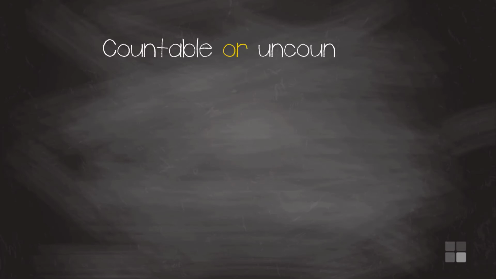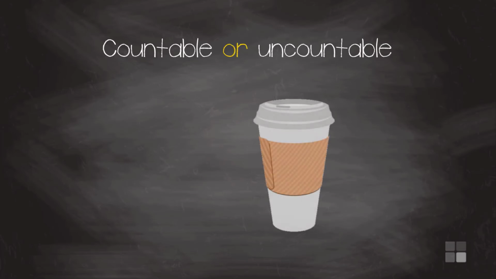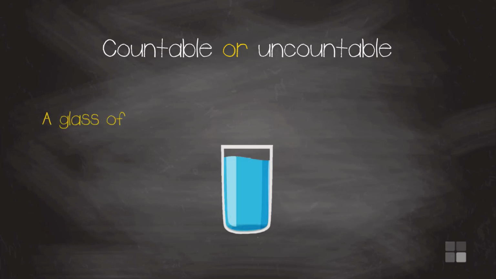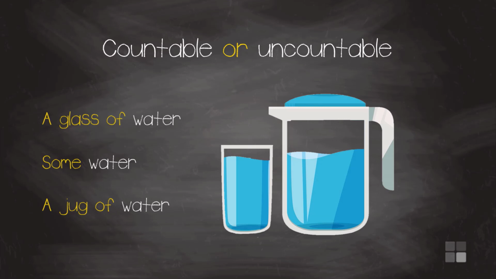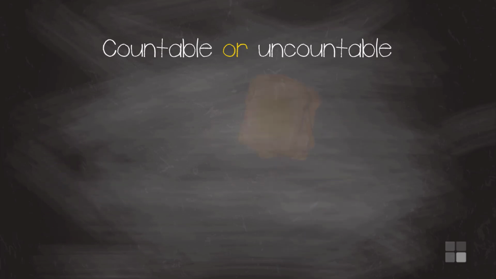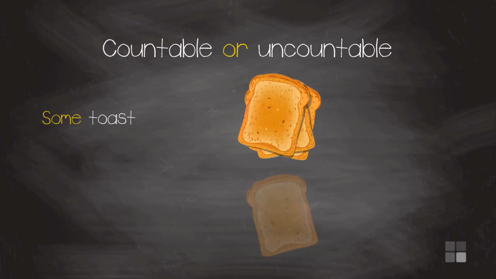Another thing to consider is that some nouns can be used in a countable or uncountable way. So you could ask for some coffee, a coffee, or a cup of coffee. A glass of water, some water, or a jug of water. Some chips or a portion of chips. Some toast or a slice of toast.